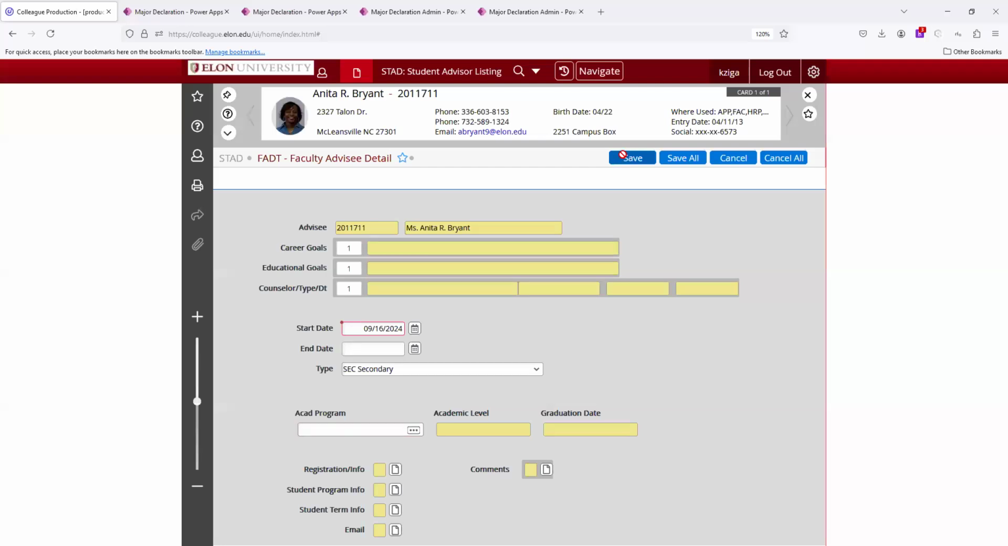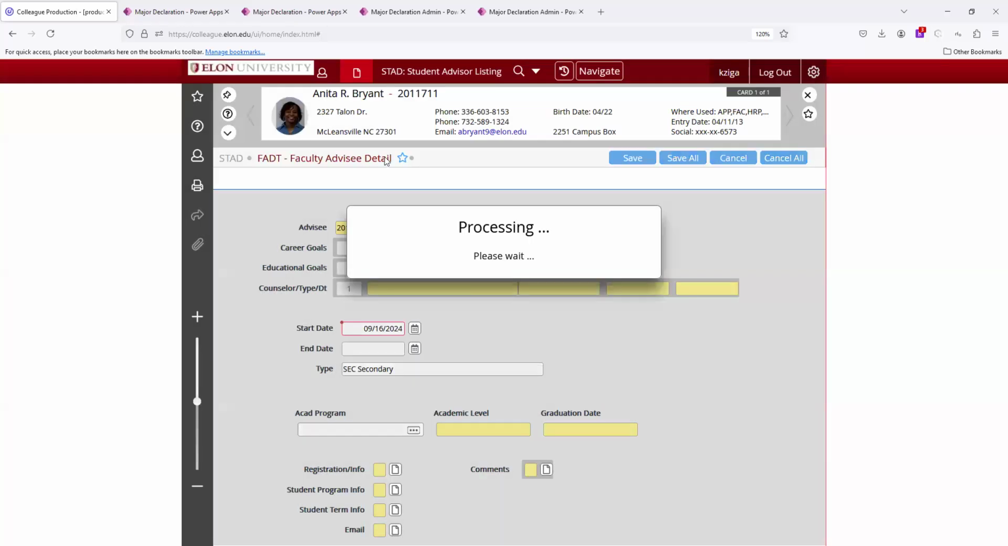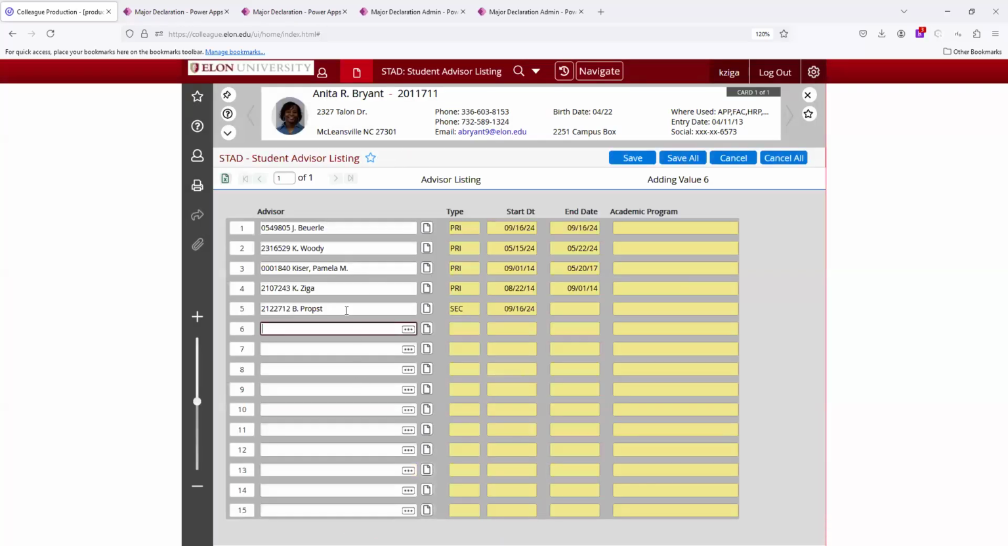We want to click Save first, not Save All, then Update. This provides you just a moment to review the type. Is it correct? If we did Save All, it's instantaneously going to give the student an email with their new advisor. So this gives you a chance to double check this.